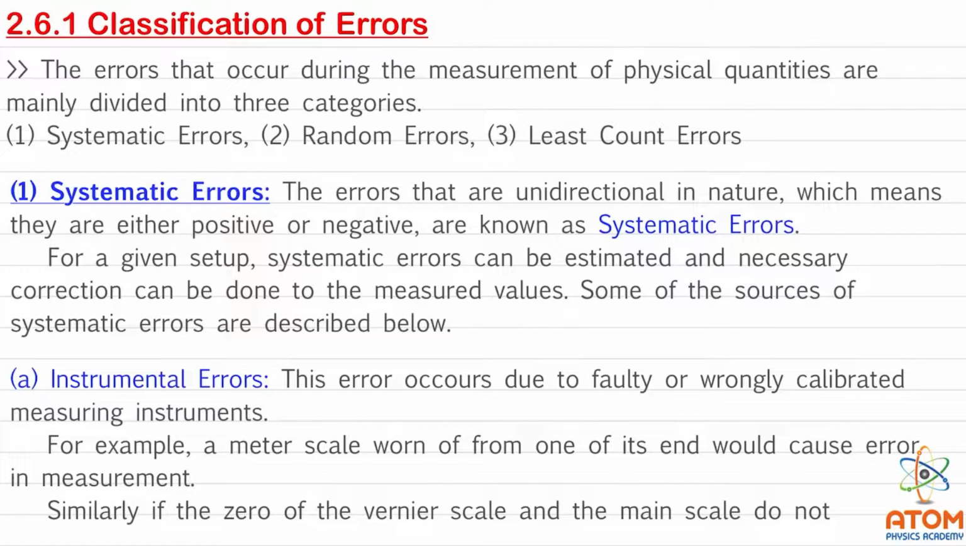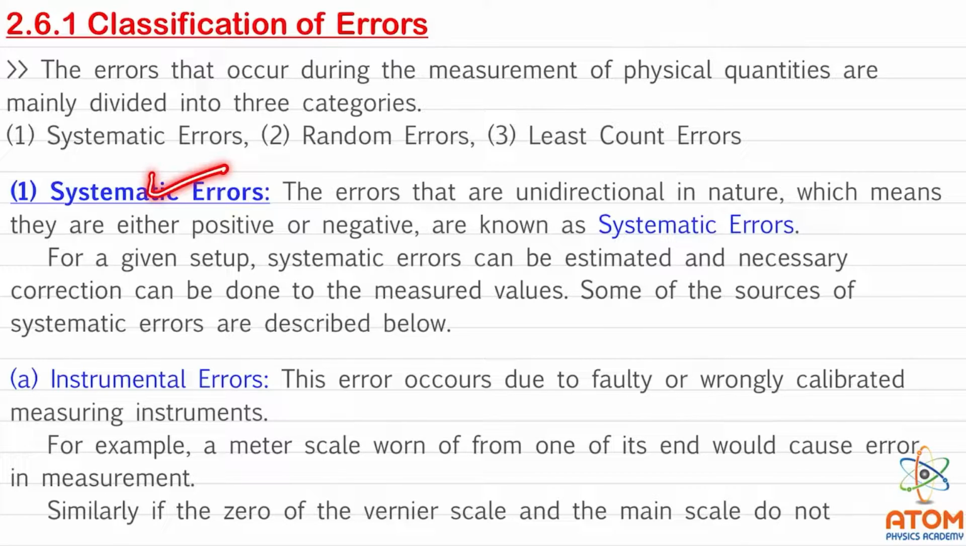Now let us study topic 2.6.1, classification of errors. Here we'll understand different types of errors. The errors that occur during the measurement of physical quantities are mainly divided into three categories. First is systematic errors, second random errors, third least count errors. Let us understand them one by one.